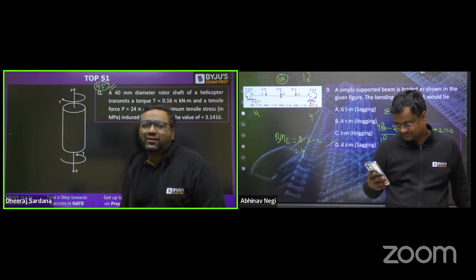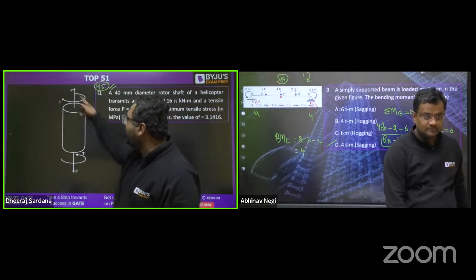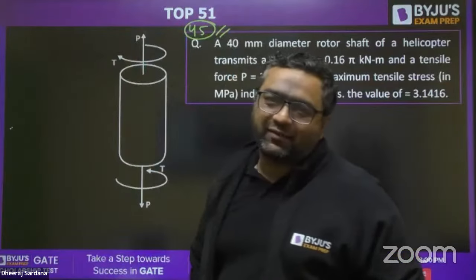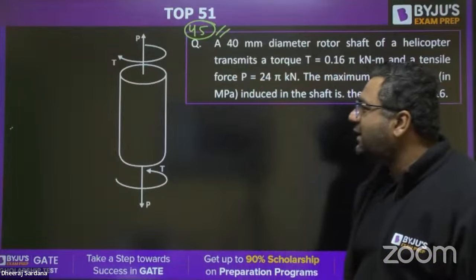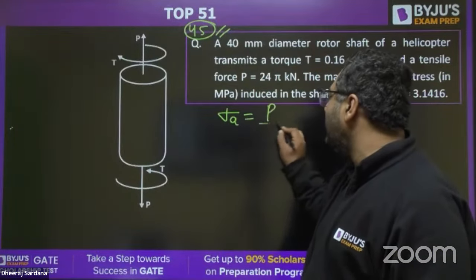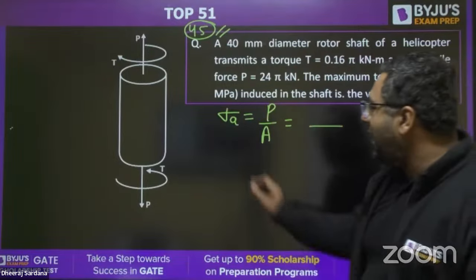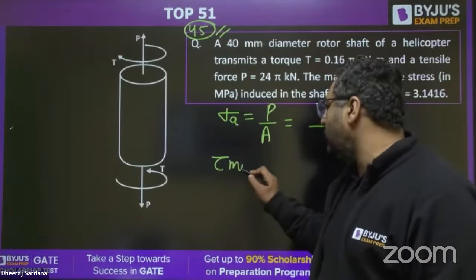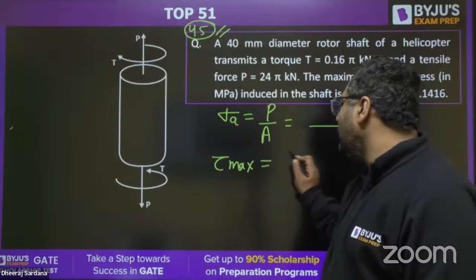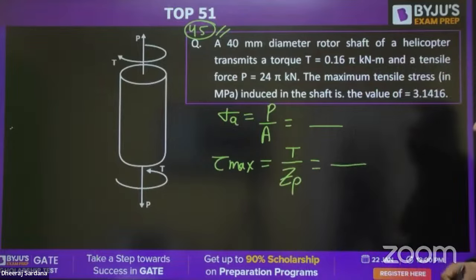So guys, now we are moving with question number 45. In this, a shaft is given, a torque is given, axial load is given. You know that this is a case where you can find out the axial loading by putting P upon area. You will get the axial loading like this. And to find out the maximum value of shear stress, you need to do T by Zp. That will give you the maximum value of shear stress.